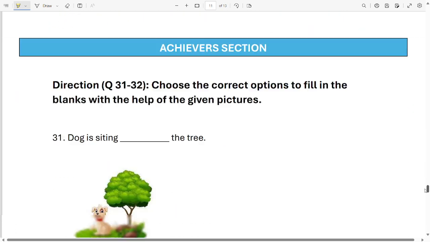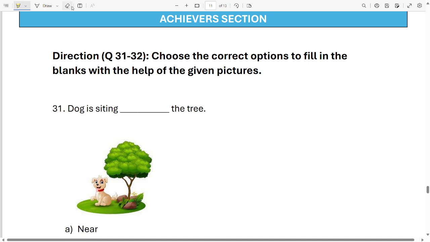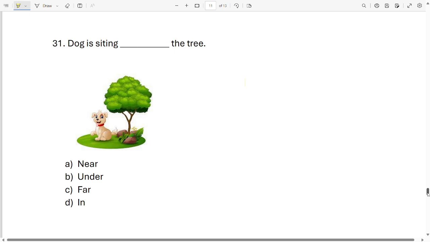Oh wow, we have reached the achiever section. That was quick. Okay, let's start solving it. For questions 31 to 32, choose the correct option to fill in the blank with the help of the given picture. The dog is sitting dash the tree. Your words are near, under, far and in. Where is the dog sitting? Your options are near, under, far, in. So, what is the correct answer? It is under. The dog is sitting under the tree.